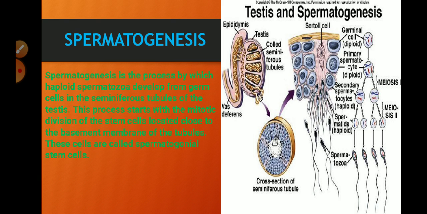A very important function is spermatogenesis, the formation of the sperms, which you have studied in previous classes, but take a review of that. Spermatogenesis means formation of the sperm, which is done by meiosis, and haploid spermatozoa develop from the germ cells in the seminiferous tubules of the testis. This process starts with mitotic division. We know the first two mitotic divisions are done.